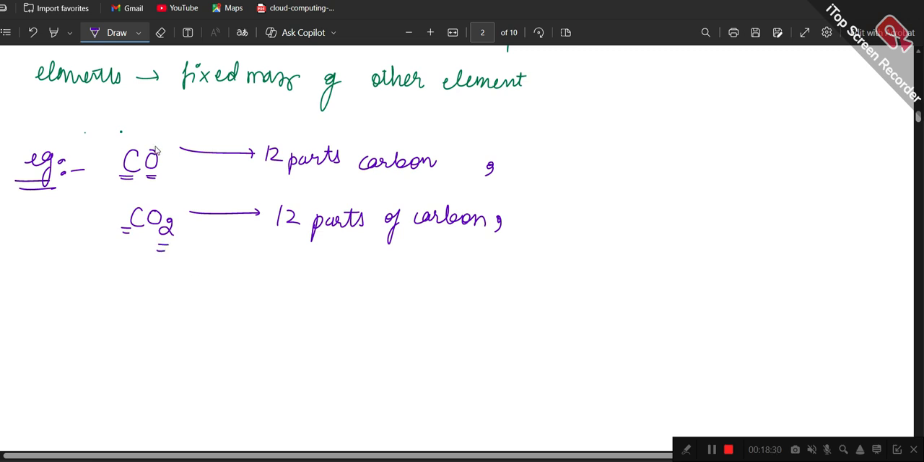Here it is O and here it is O2. So here it is going to combine with 16 parts of O, and here, since it is O2, it combines with 32 parts of oxygen. So there are 32 parts here and 16 parts there.